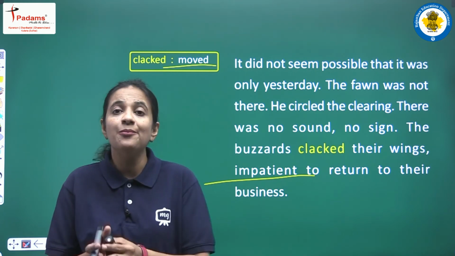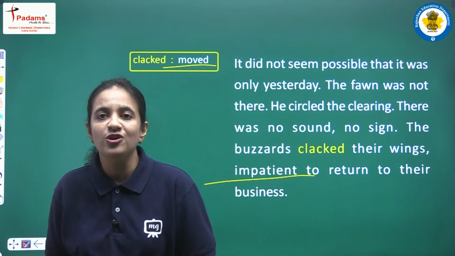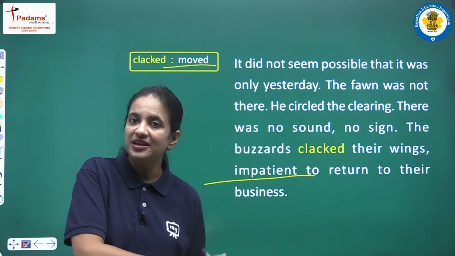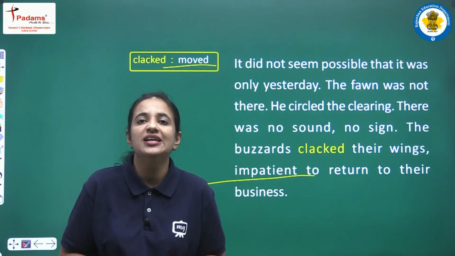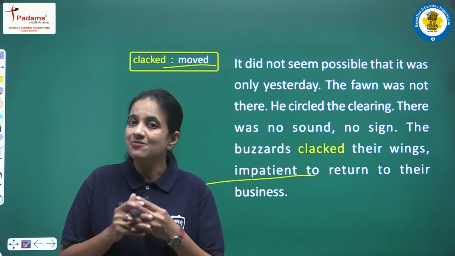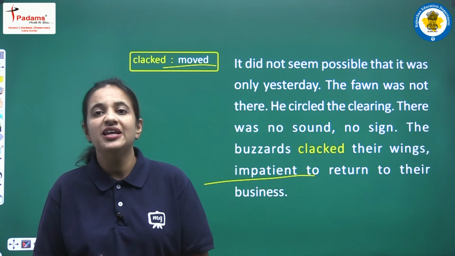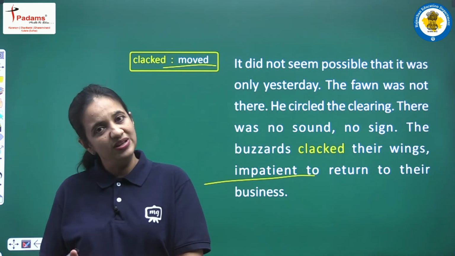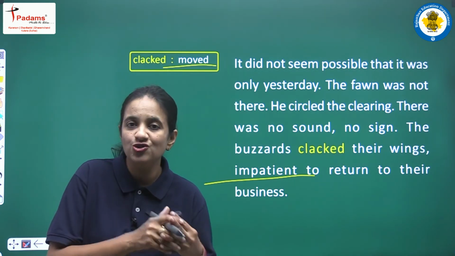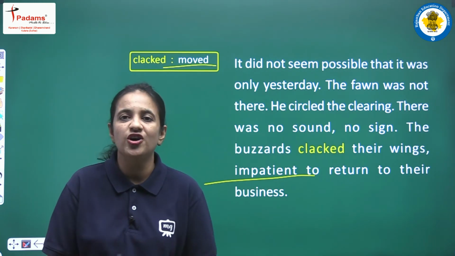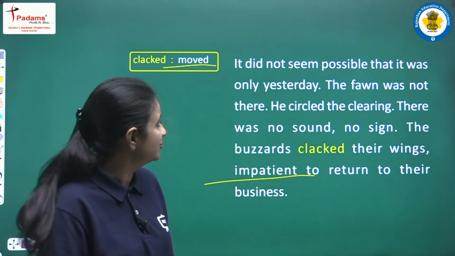So they were having the meal in front of them, the dead body of the doe was lying in front of them, and still because of Geordie's presence they were unable to enjoy the meal. So now they were very much impatient, they just wanted to eat the doe. So now one more time they clacked their wings, they moved their wings, right, so that somehow Geordie would go away from there, so that they will be able to enjoy the dead body of the doe.